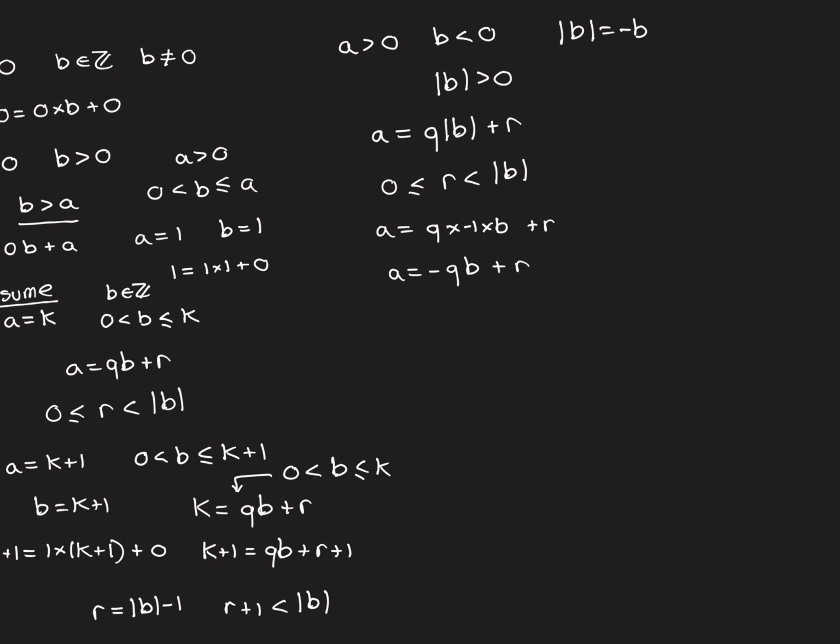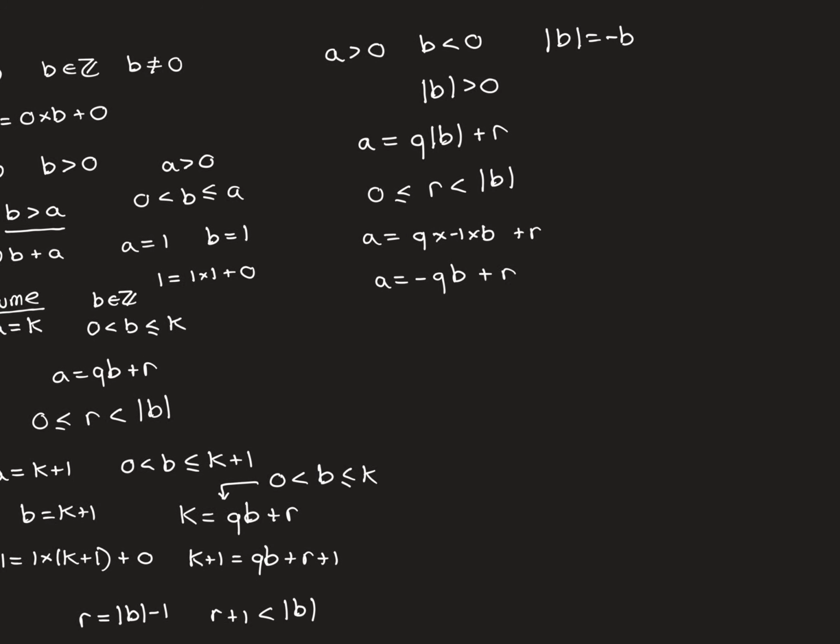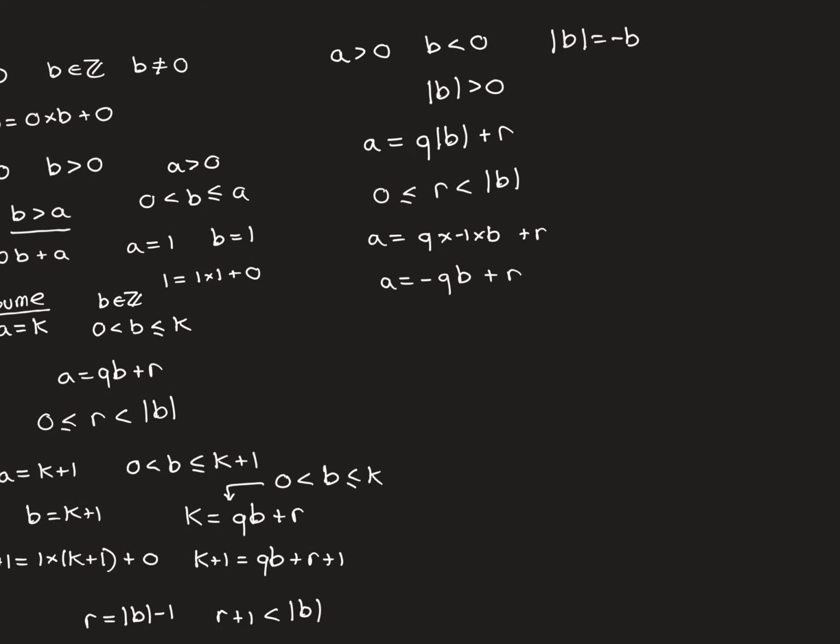Next, we're going to do the other two remaining cases in exactly the same way. It gets a little bit more complicated, but not too much. So next we'll do the case where a is negative and b is still positive. And then we'll do the case where a is negative and b is negative. So again, we do the same thing.